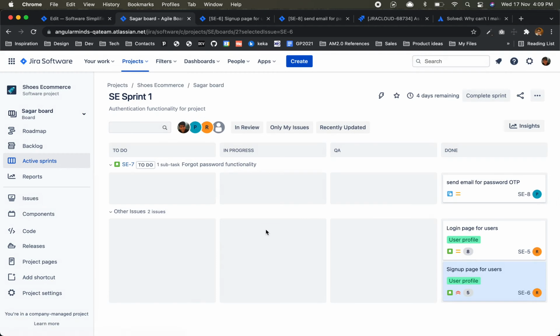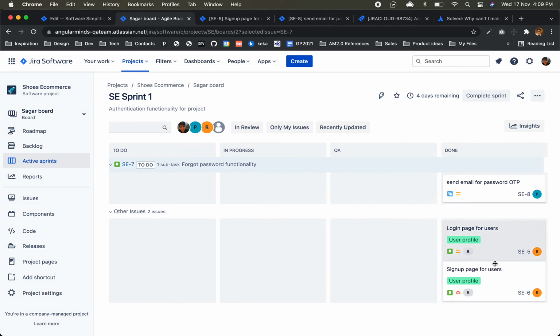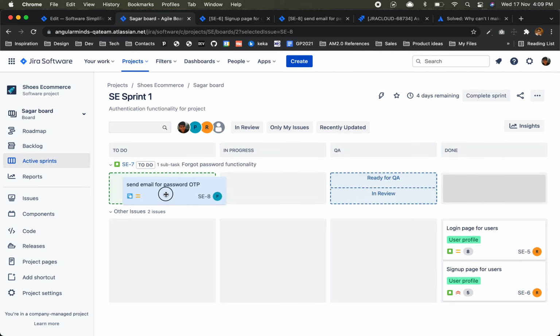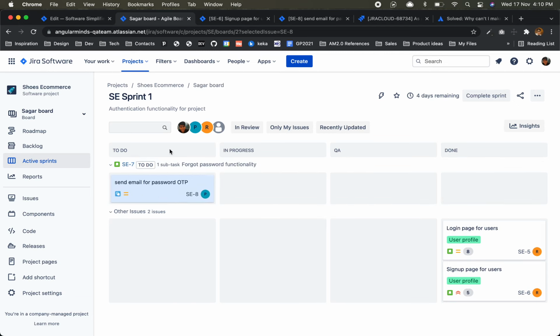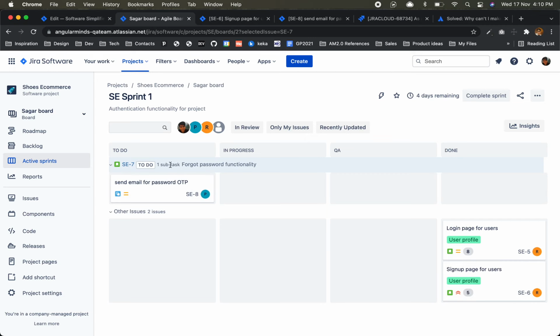So which task is pending? This forgot password. Now, have you observed why these two categories are made here? This task was initially here, right? So why are these two categories made? Because this was the main story, main issue, and this was a subtask of it.